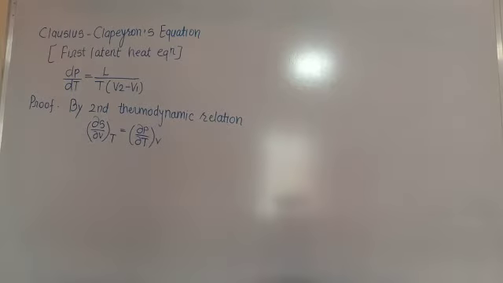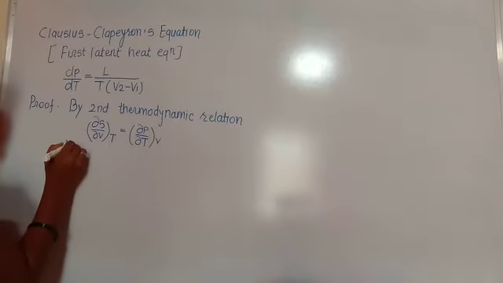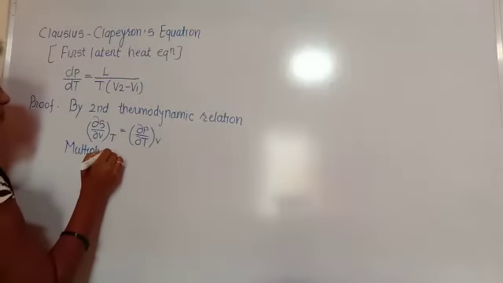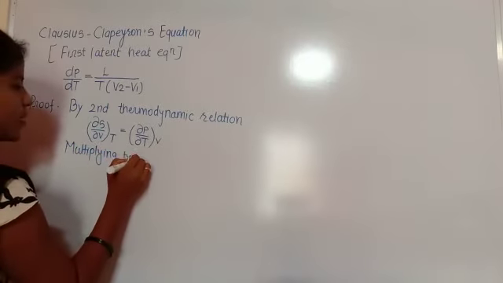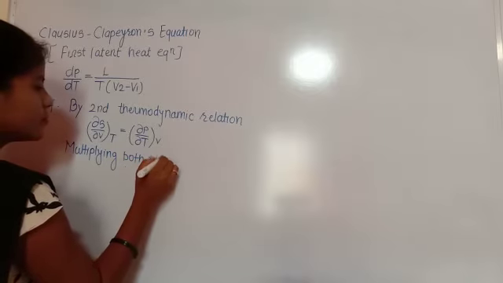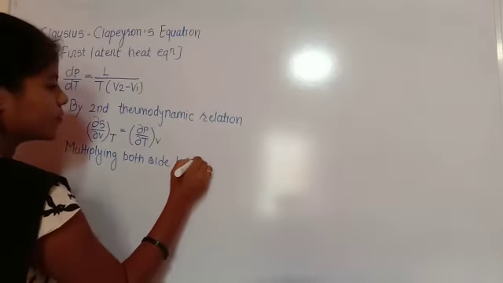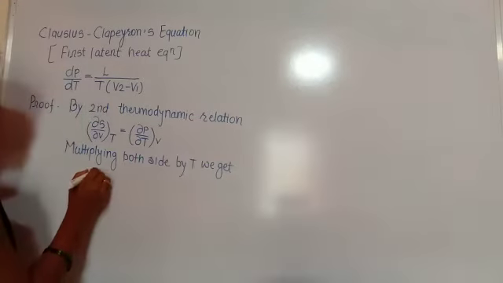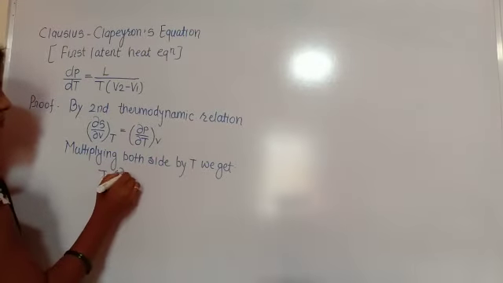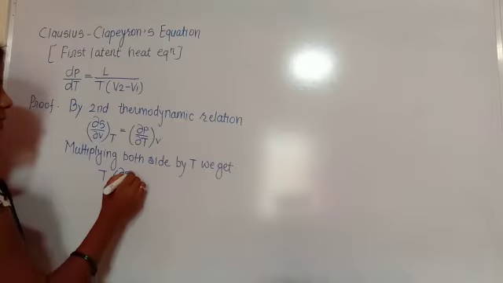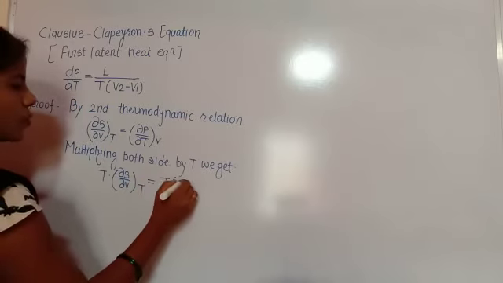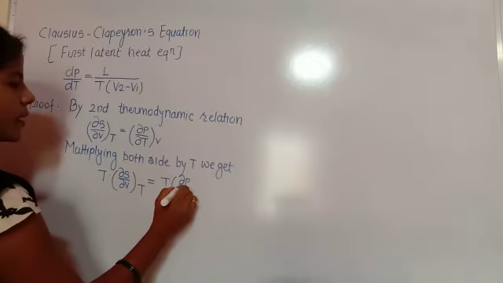Multiplying both sides by T, we get T into del S by del V at constant temperature